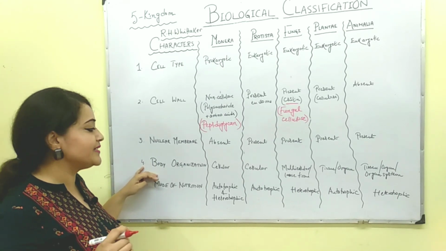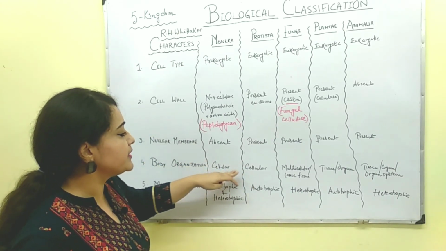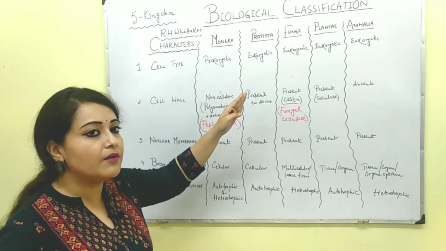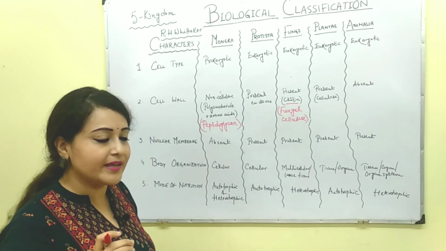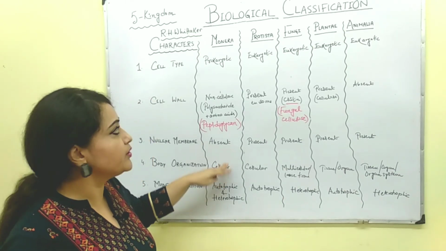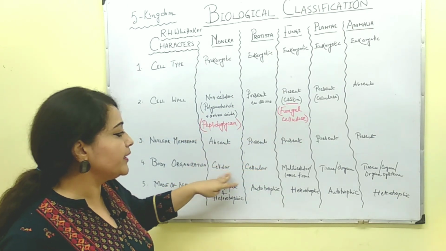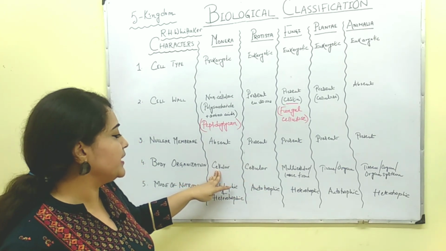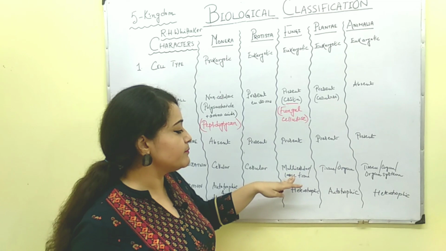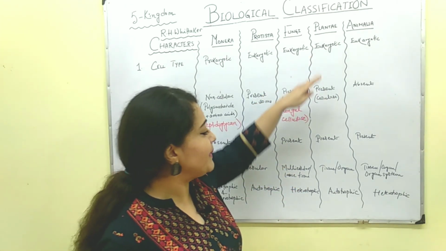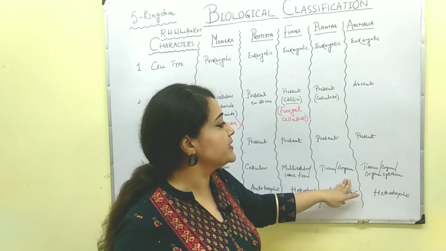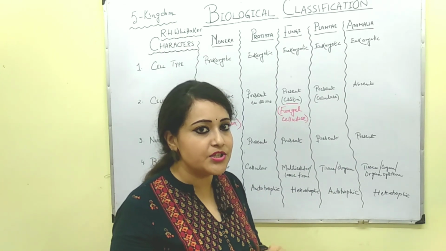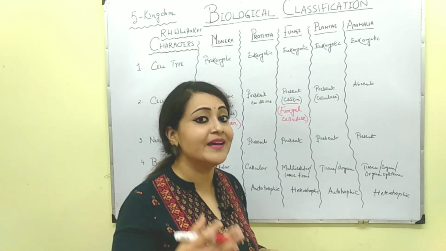Then the next one is body organization. In Monera and Protista, body organization is cellular, because they consist of unicellular organisms. Although Monera are prokaryotes and Protista are eukaryotes, both consist of unicellular organisms, so their body organization is cellular. In fungi, it's multicellular or loose tissue. In Plantae, it is tissue or organ, and in Animalia, tissue or organ system. We know cells make tissue, tissues make organs, and organs make organ systems.